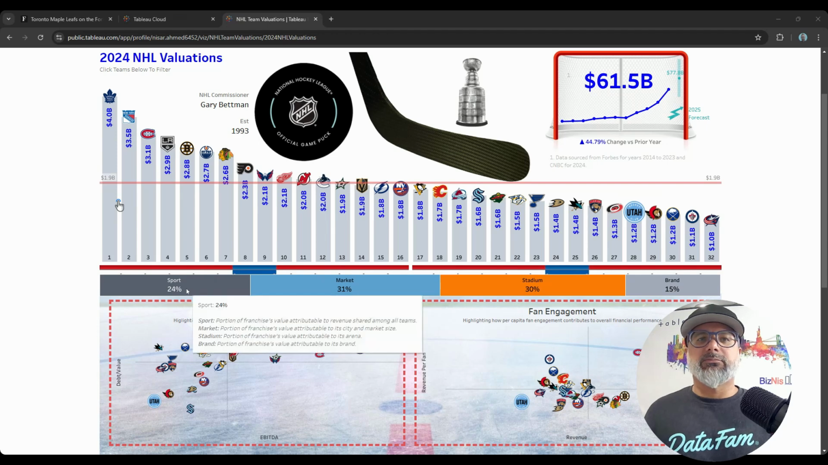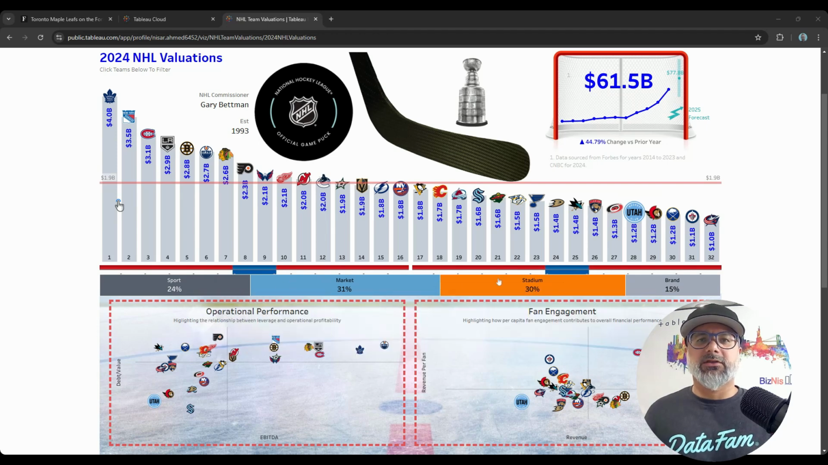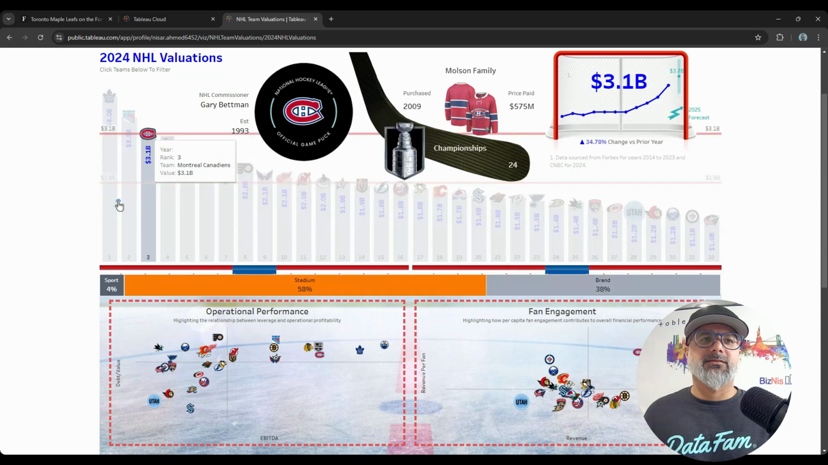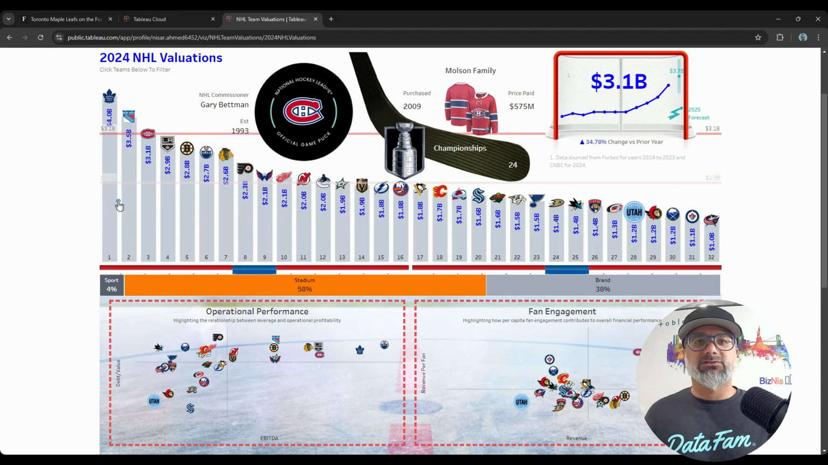And then a breakdown by different segments, sport, market, stadium, and brand, and what % of those contribute to the value. What you'll also see is when you hover over or click on a team, so I'll click on the Canadiens, being my favorite team, you can see their owner, when the team was purchased, how many championships they have, and their individual trend, hovering over each year to see the value, the forecast for 2025, and the year-over-year change.